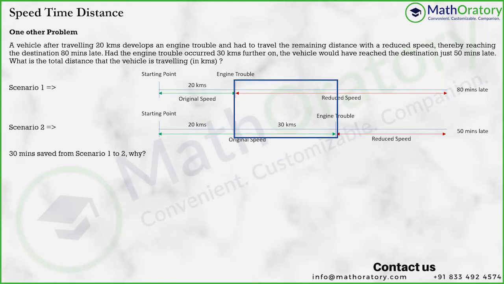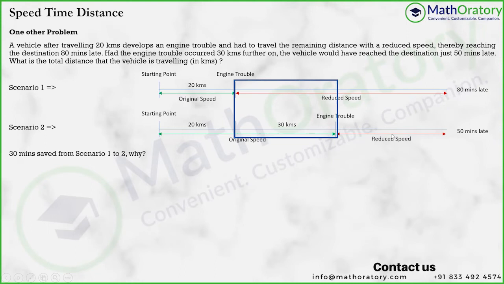Now, notice this block of distance. If you compare any two other parts, let's say the first 20 kilometers, in both the scenarios you have traveled with the original speed, right? So it's green and green. This is why we use different colors. So the 20 kilometers is traveled with the original speed in both the scenarios. The total distance is the same for both the cases, and even the speed is the same. So if the distance is the same and the speed is the same, the time has to be the same, right? So no difference in time here.